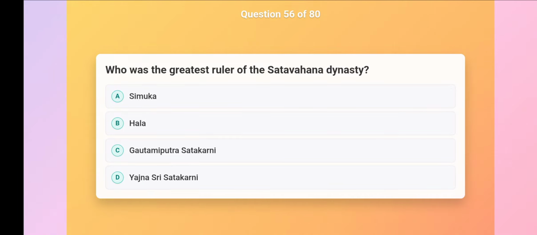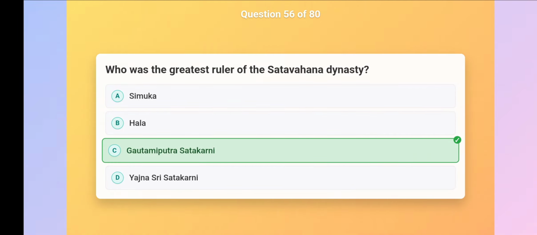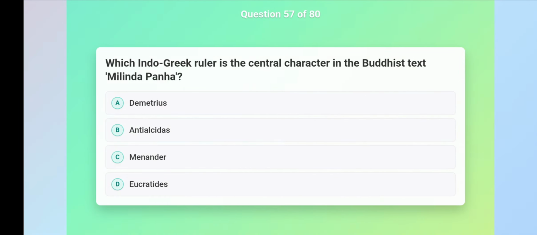Who was the greatest ruler of the Satavahana dynasty? Gautamiputra Satakarni. Which Indo-Greek ruler is the central character in the Buddhist text, Milinda Panha? Menander.